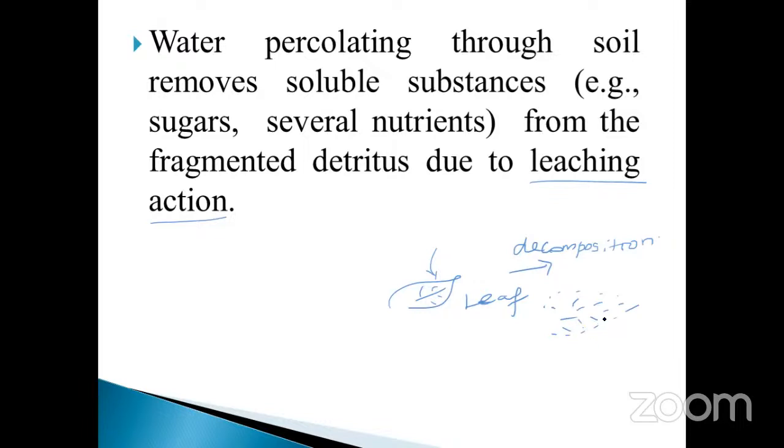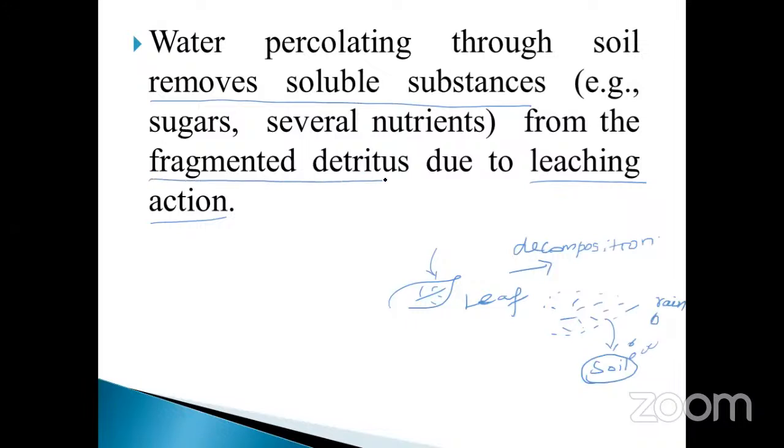The organic material is also mixed with the soil, isn't it? During the raining season, during the rain, the water percolating through the soil removes the soluble substances from the fragmented detritus.